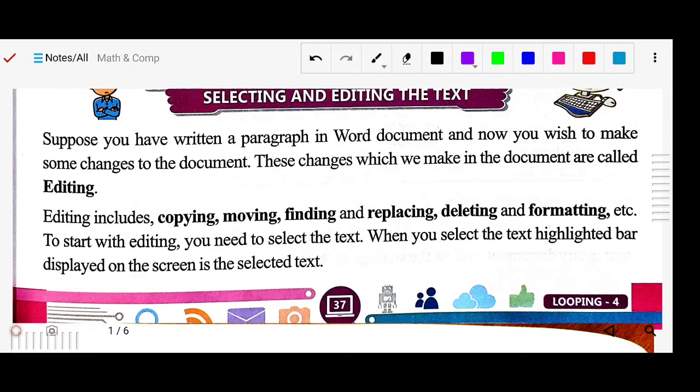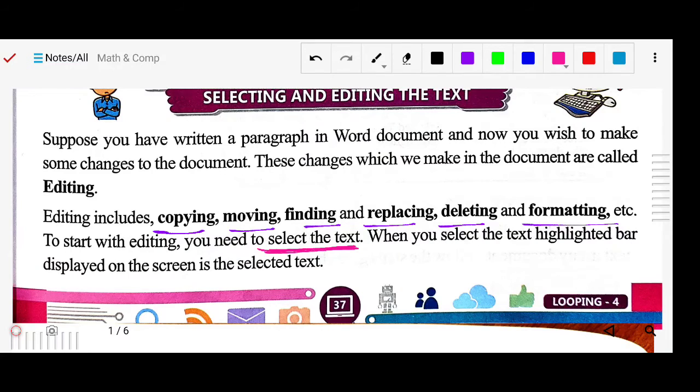Editing includes copying, moving, finding, replacing, deleting, formatting, etc. These all come under editing. Means you want to copy, move, find, replace, delete, these all come under editing, because you are changing something in your already written document. To start editing, you need to select the text. So it is very basic, and it's an important part. Any document which you want to edit, first of all you have to select the text.